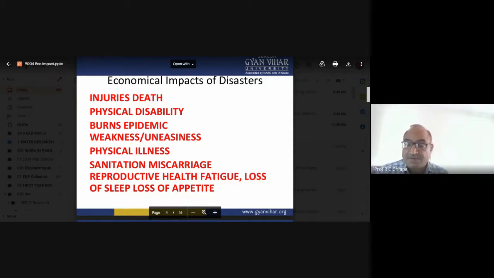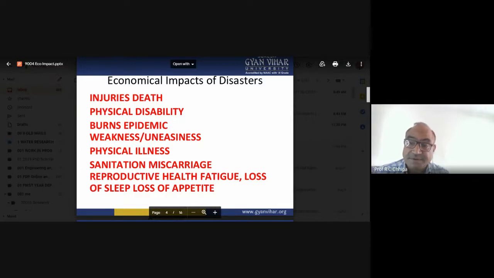Then in the case of a pandemic or epidemic, there is the spread of different diseases, weakness, uneasiness, physical illness, sanitation problems, and miscarriage problems. So these are also impacts on human beings. Then there is reduced productivity and health fatigue, the health concerns that remain after the disaster.